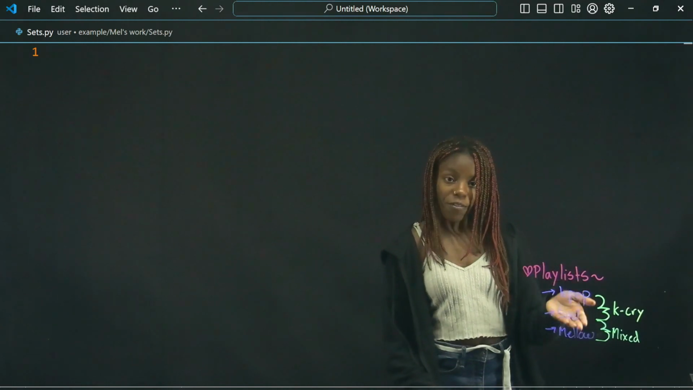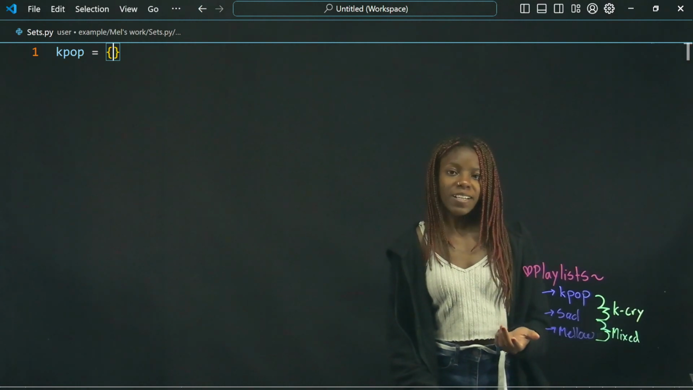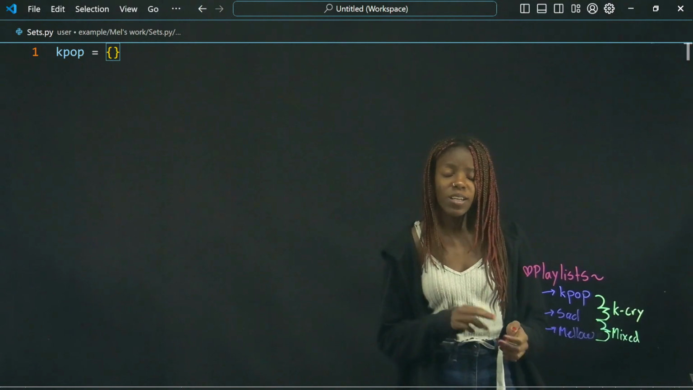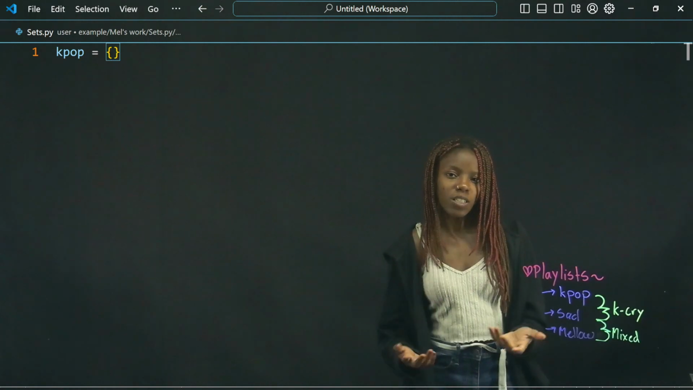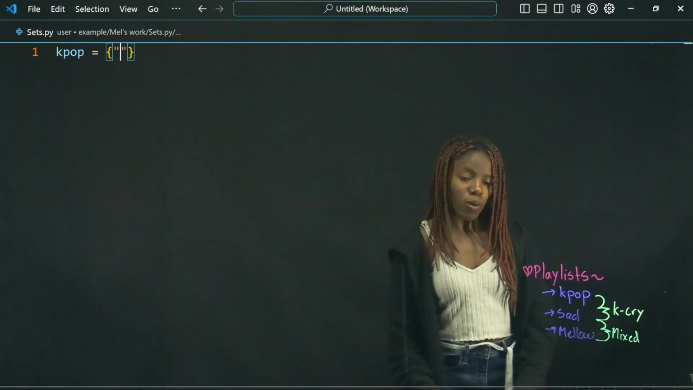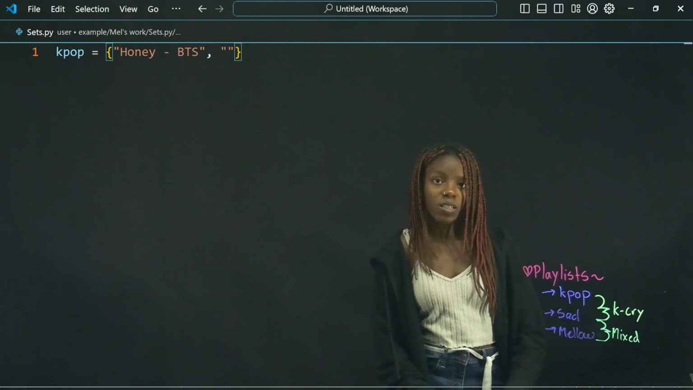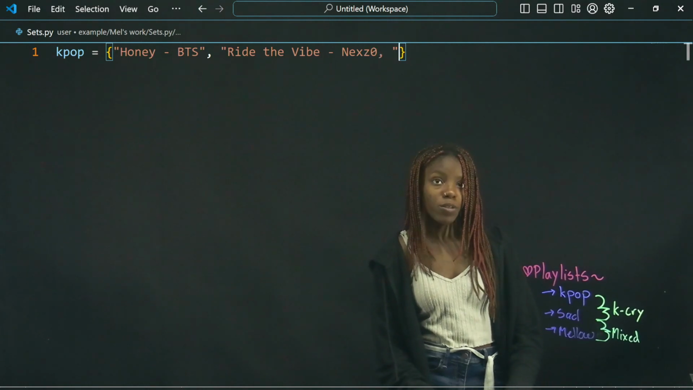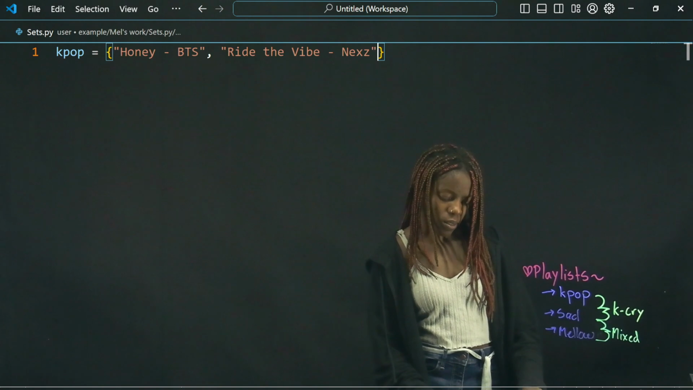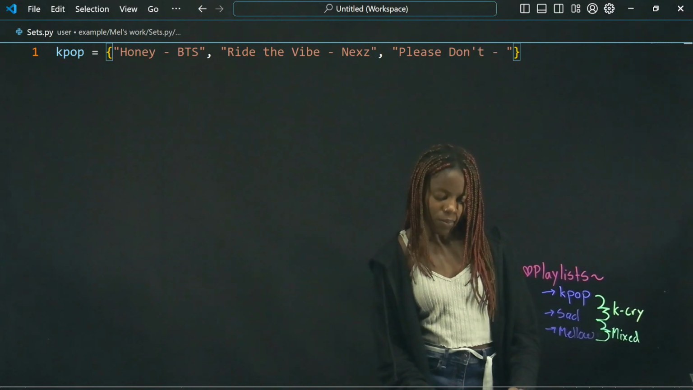So we can do our first playlist, which is K-pop, and then we'll use curly brackets. In these curly brackets, we can have numbers, strings, doubles, floats, whatever we want in the same set, but since we're just using songs, we will just use all strings. So we'll do our first song, which is Honey by BTS, and then Ride the Vibe by Next, and then lastly we will do Please Don't by K-Will.